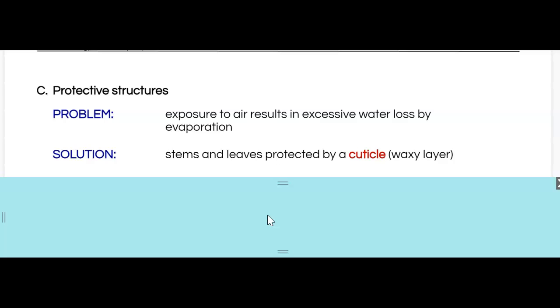They'll have a waxy layer that is waterproof, and that helps to prevent not only nasty stuff from getting in, but also excess water evaporation. And that would cause cells to shrink and potentially die within that plant. So what do they have? They have that nice waxy cuticle, which prevents excess evaporation, prevents dehydration in plants living in a terrestrial environment.